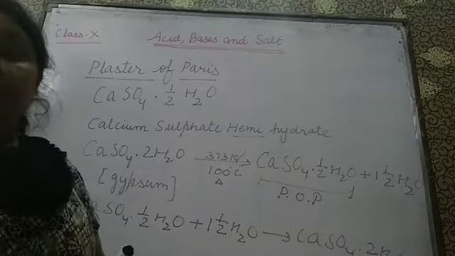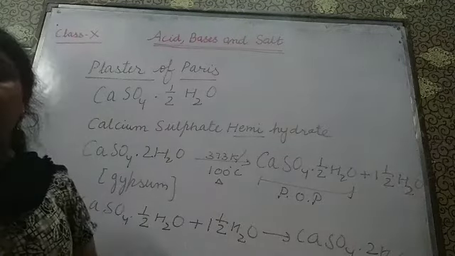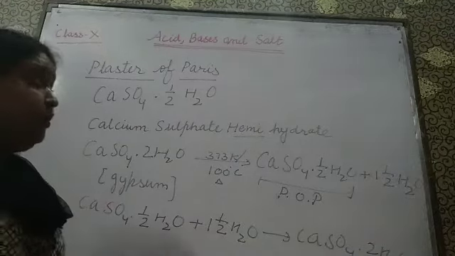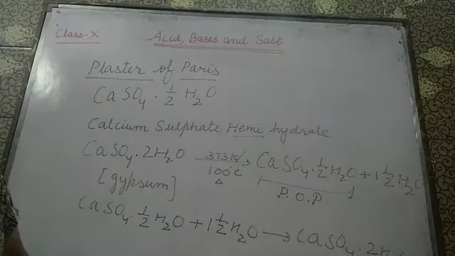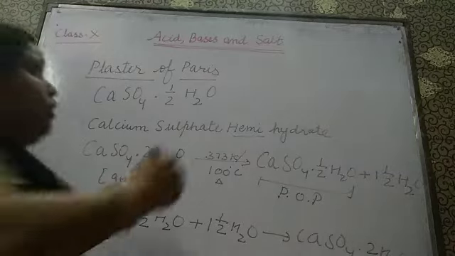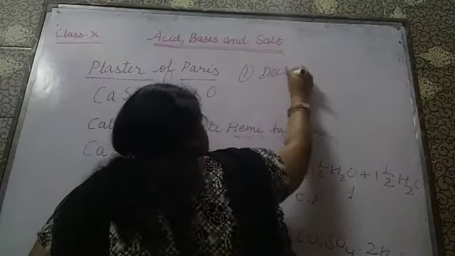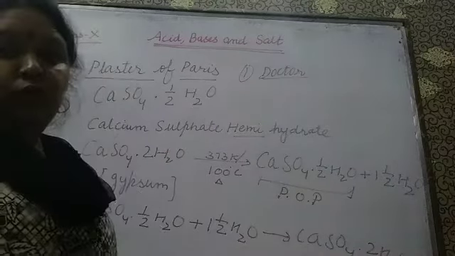in gunny bags. Now some uses of this POP, as in the beginning I have explained to you. First, it is used to join the fractured bone, isn't it? It is used by doctors. First one, for joining the fractured bone, okay.